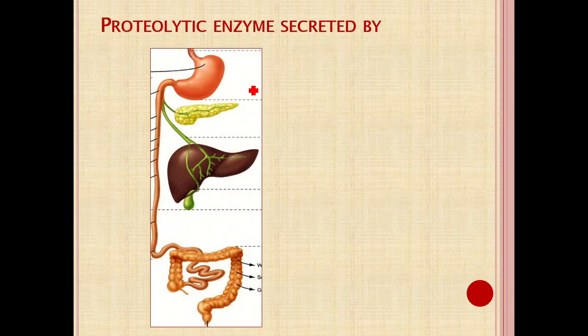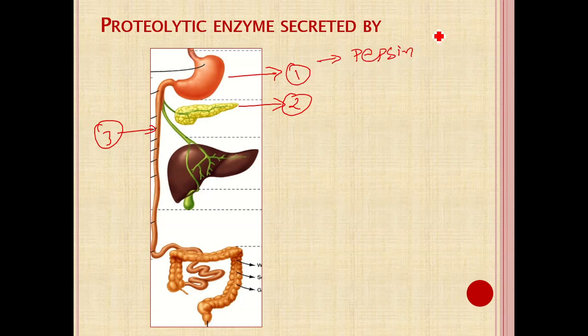So overall, three major organs are important for the digestion of the protein, as they release various proteolytic enzymes that help in digestion of protein. First, gastric mucosa, second, pancreas, and third, intestinal mucosa. From the gastric mucosa, the enzyme secreted is mainly pepsin, and in case of children, it is renin.